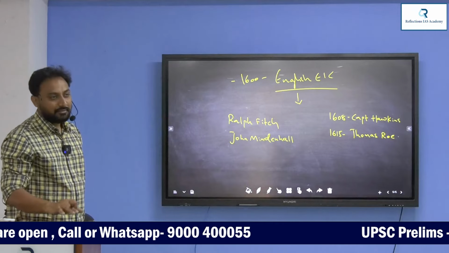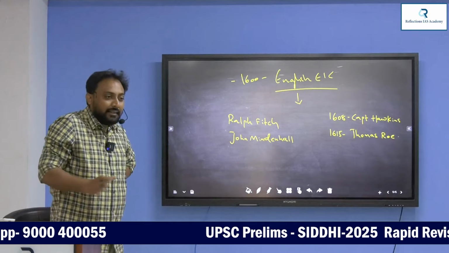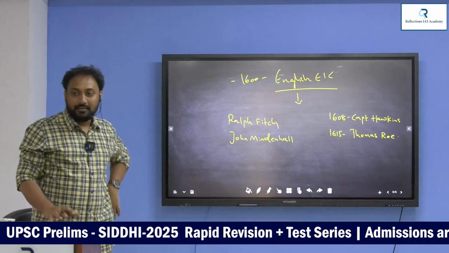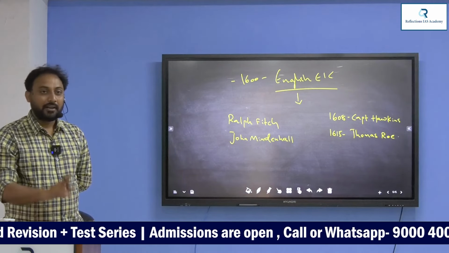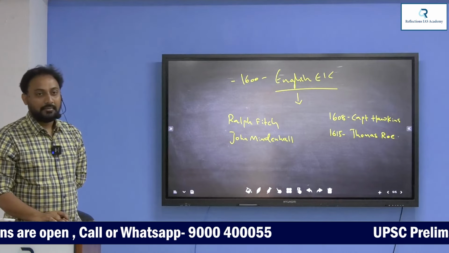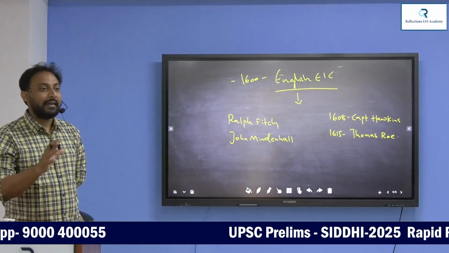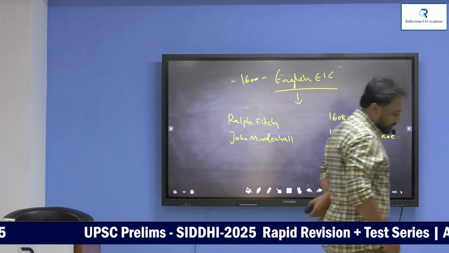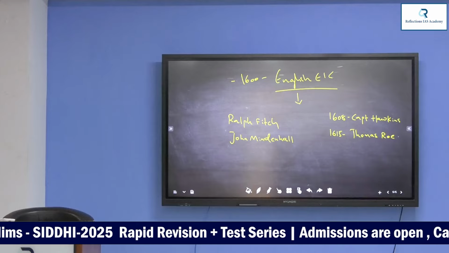There was once a question in the exam. Captain Hawkins and Thomas Roe entered into Indian waters in which ship? What is the name of that ship? English ship. Not Globe. There are two ships actually. Victoria and Hector. Victoria and Hector are the two English ships.